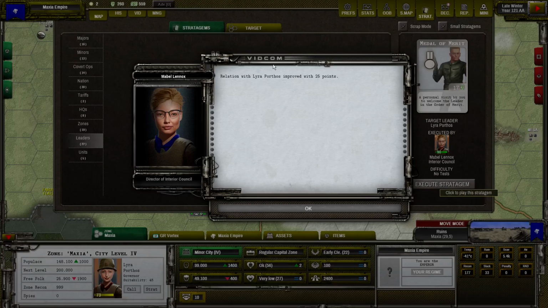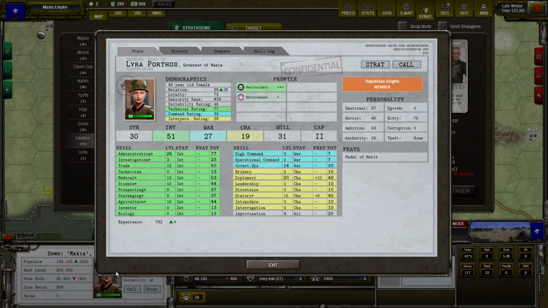Affirmative. You can see that we improved the relation by 25 points. And if we go to the leader here in the feats section, we can see that she has Medal of Merit. And this medal is increasing her charisma stat by plus 10. And in the next turn, here we'll see an additional number that will appear in the changelog section.